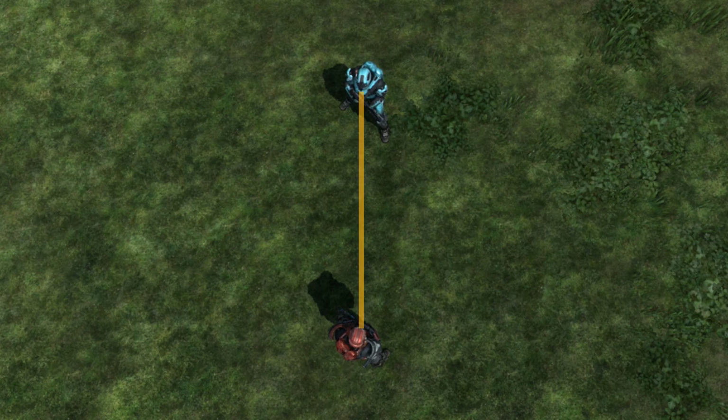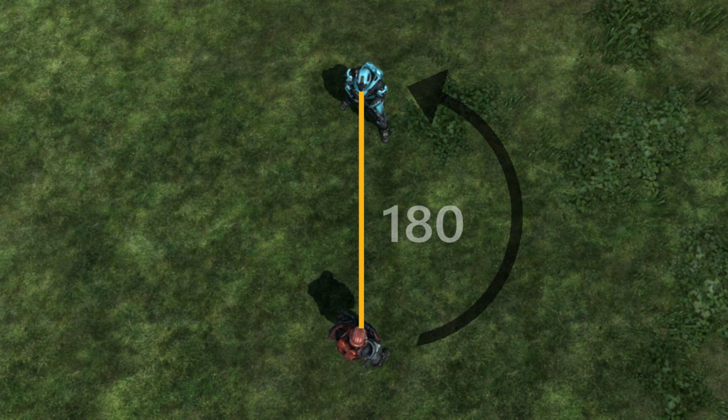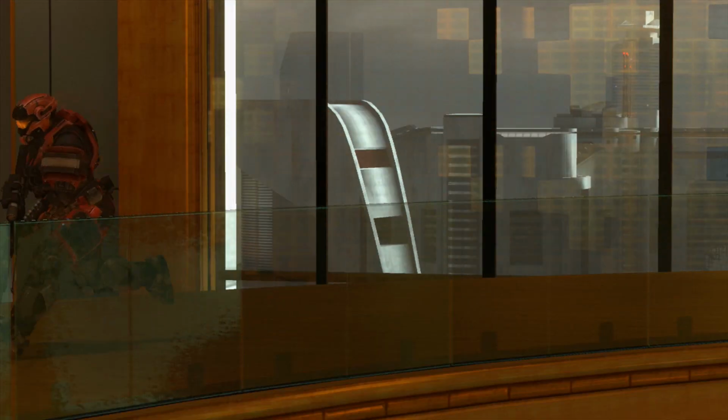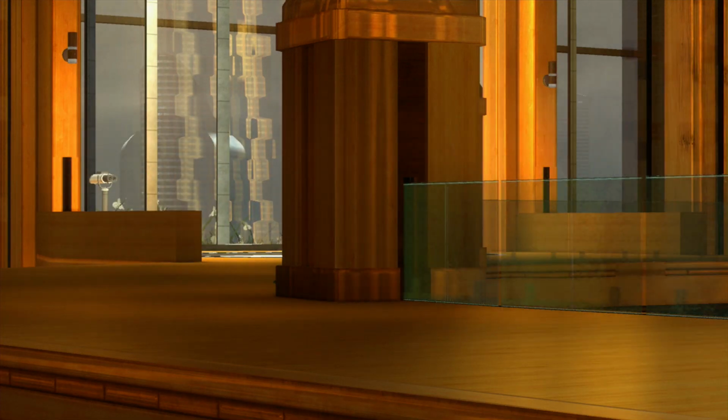Another way to look at it is to draw a line between your two subjects, and then only position the camera on one side of that line. Once you pick a side, your camera can go anywhere on that side, but you should be careful to never careen off to the other side. If it does, it can be extremely disorienting, especially if your character is in motion, because to the audience it looks like your character just magically changed direction.